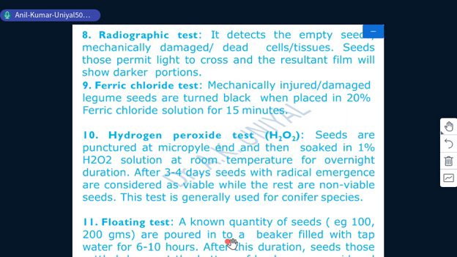They just soak the seeds in tap water for a few hours, and if the seeds float on the surface of the water, then these are considered non-viable. If the seeds settle down at the bottom of the container, then the seeds are considered viable seeds, and this is the floating test.